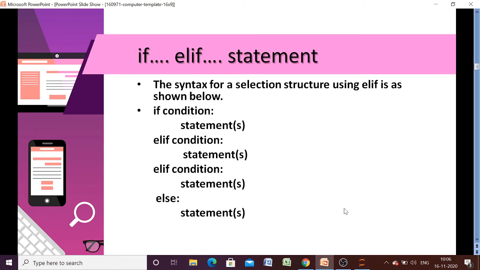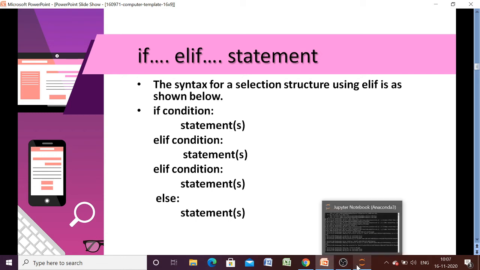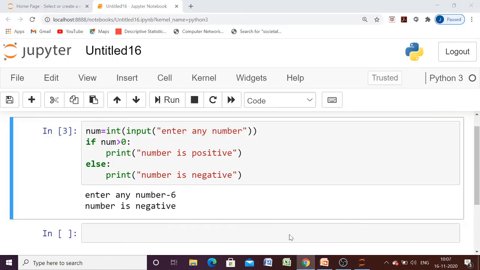Okay, so what is the syntax of using this? You can see that since we have more than two alternatives, we can have the syntax like this. In this particular situation, we have four different alternatives. In three of the situations you have to specify the condition, and the rest of the cases will fall in the else category, so there is no need to specify the condition for the else part. Okay, so let me write one example for you all for the if else statement.